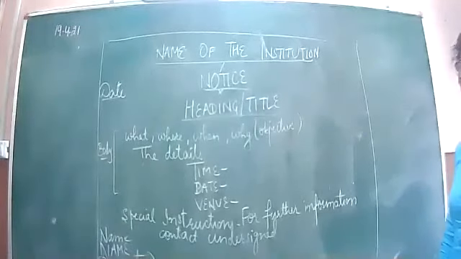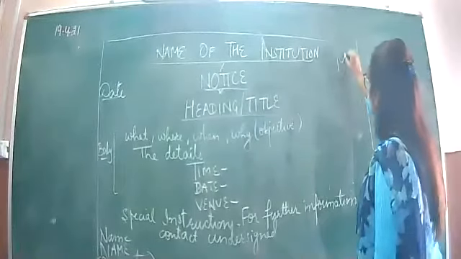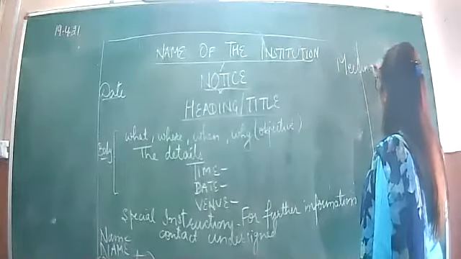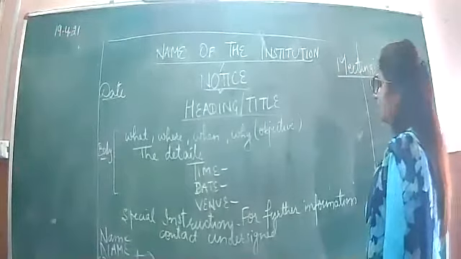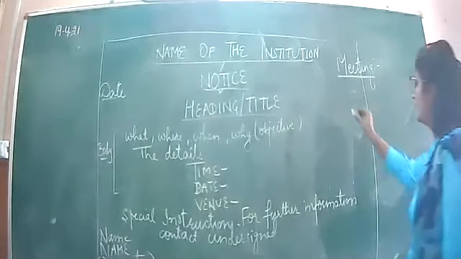Now, today we are going to do a notice for a meeting. If you have to write a notice for a meeting, then what value points will you include?